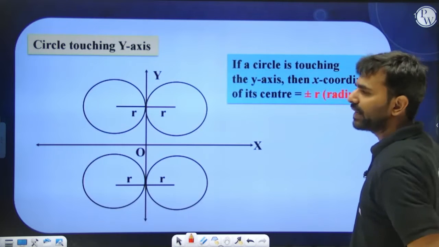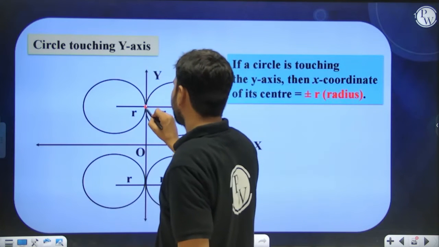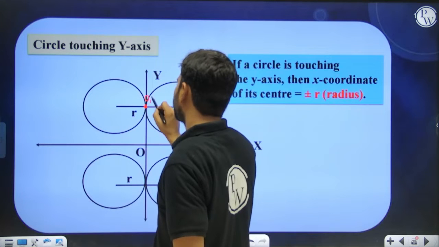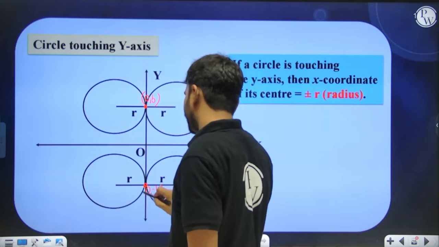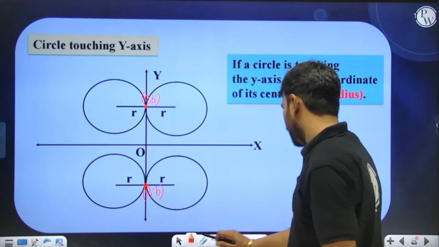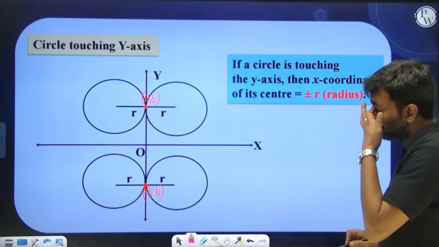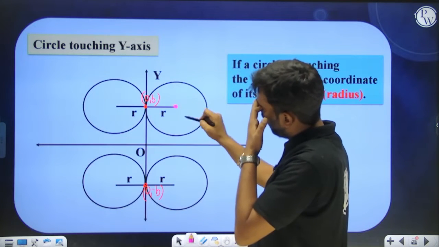Okay. Moving ahead now, there can be scenarios in which a circle is touching the y-axis. Let's say it is given to me that this point is (0, b), and over here it is given to me, let's say, (0, -b). I hope you know that on the y-axis x is always 0. Okay. Now if r is the radius of the circle, can you guys tell me the coordinates of the center of this particular circle? It is going to be (r, b).